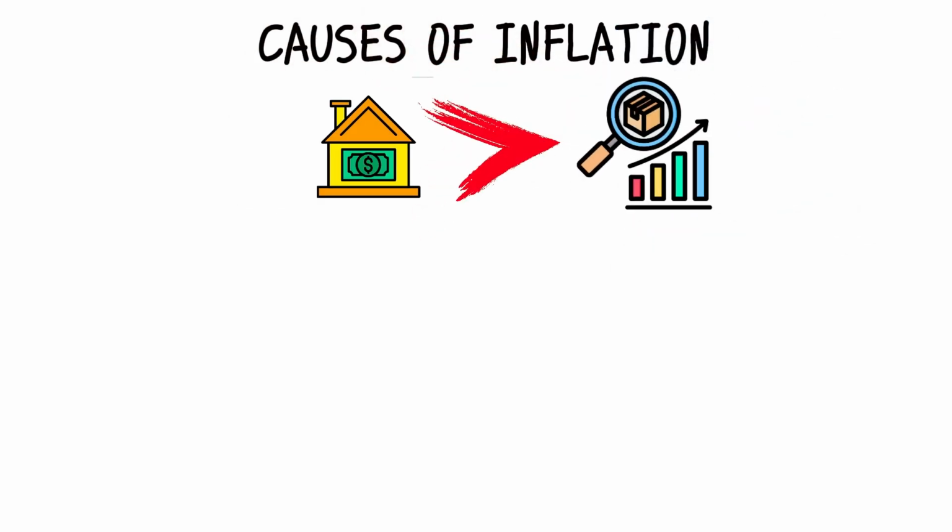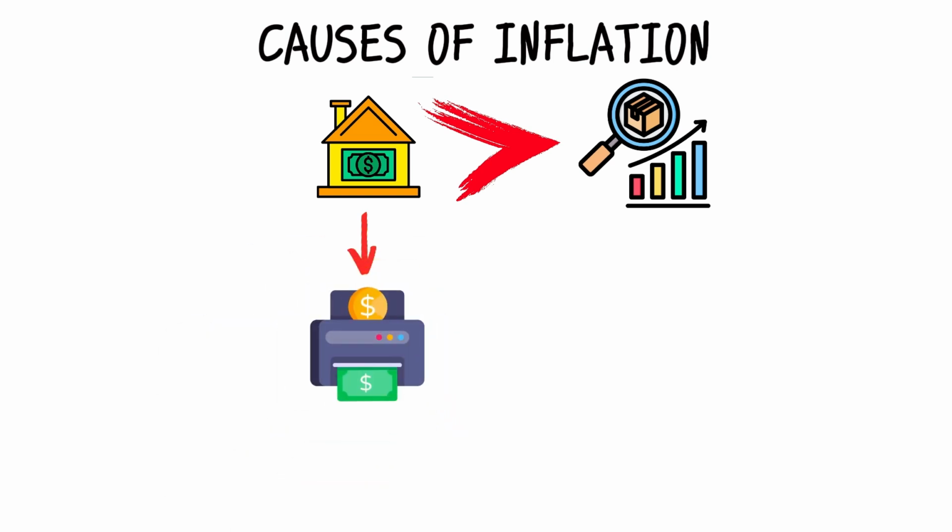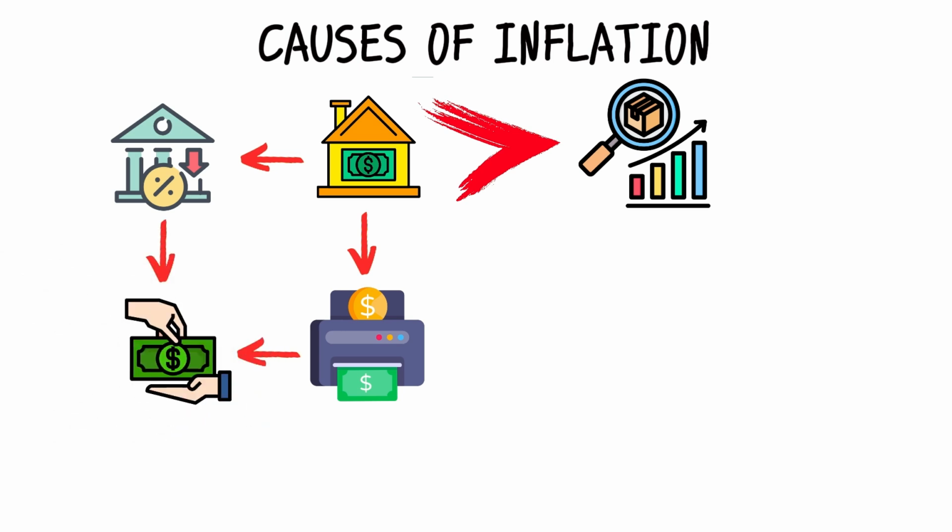Causes of inflation. One of the primary causes of inflation is when the supply of money in the economy grows faster than the supply of goods and services. This can happen due to factors like government printing more money or lowering interest rates, which encourages borrowing and spending.